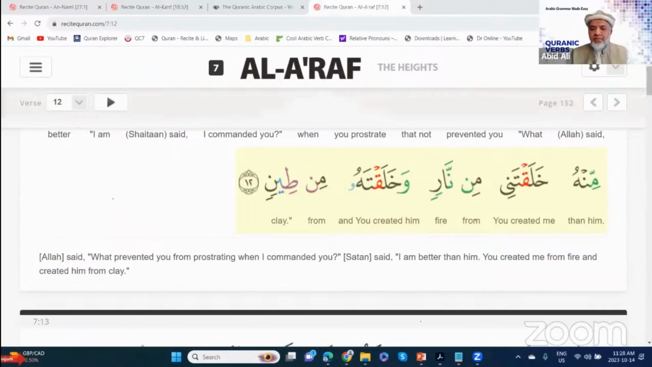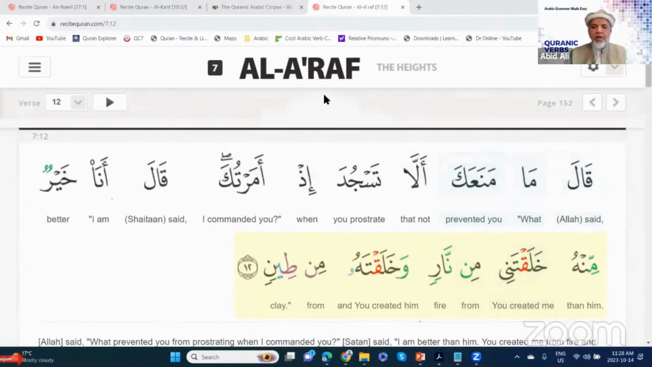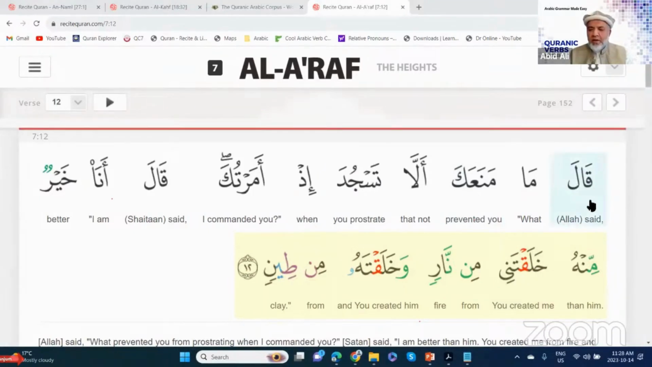So Alhamdulillah, in this verse, we are looking at Surah Al-Araf. Allah subhanahu wa ta'ala is having a dialogue with Shaitan, with Iblis. And look what he's saying. Allah subhanahu wa ta'ala said to him, qala, he said. Now here in the bracket, we know that Allah is the one who's having this conversation. Ma mana'aka, what prevented you, alla tasjuda, that you not prostrate, idh amartuka, when I commanded you.